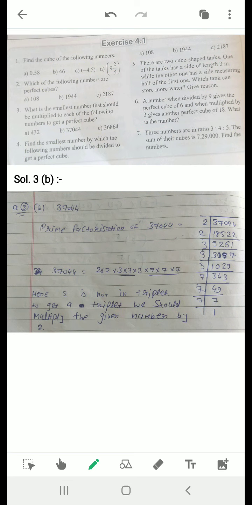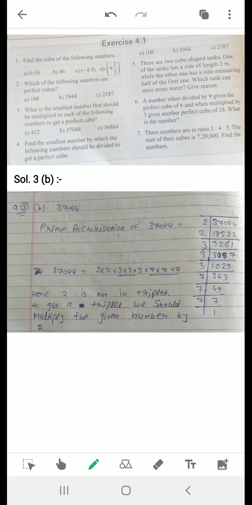How do we find whether numbers are perfect cubes or not? For that we will calculate the prime factors. Just like if you try to find the prime factors of 108, and then if all the prime factors are in the form of triplets, that means if 2 is coming 3 times, 2 into 2 into 2, and 3 is also coming 3 times, 3 multiply 3 multiply 3, then only this number will be a perfect cube.